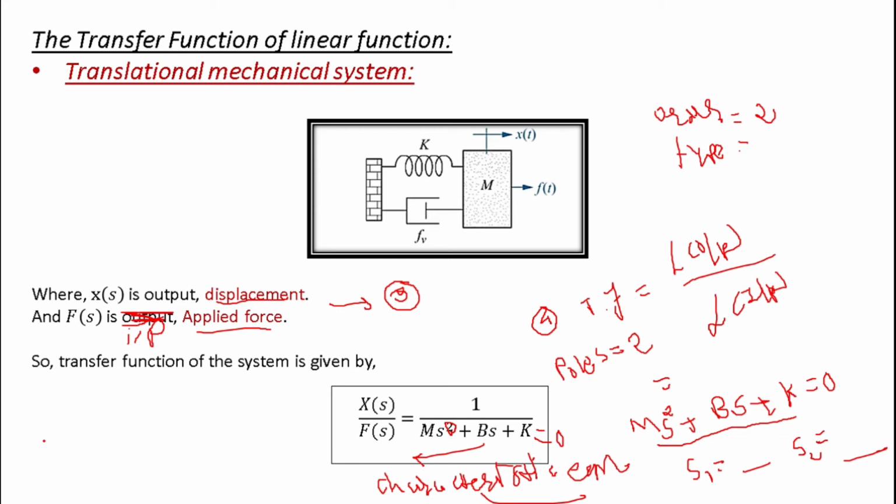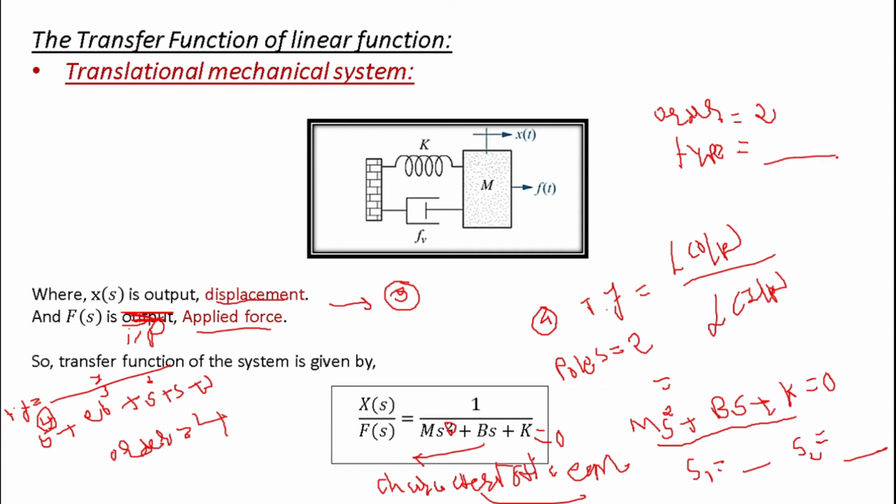If the equation is s⁴ + 2s³ + s² + s + 1, and in the denominator let us say it is 1 only, and this is your transfer function. Okay, let us take an example. In that case, the highest order will be 4. So the order of the system will be 4 only. Okay. Now, what is the type of the system?